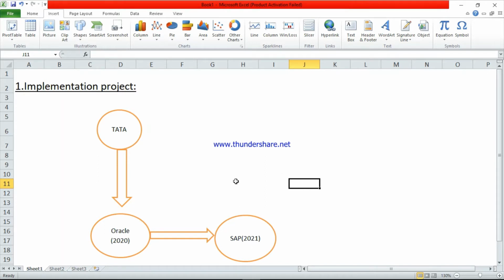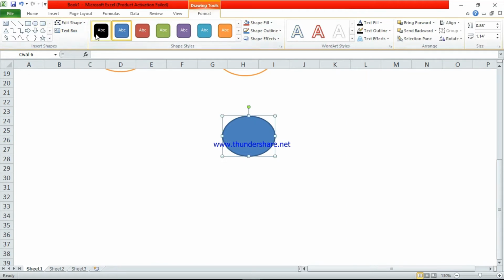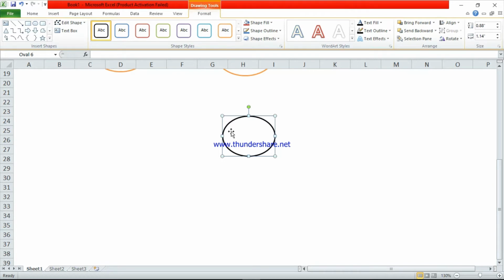Tata company will buy the project from SAP India. Let us see one example. See here, this is SAP India.